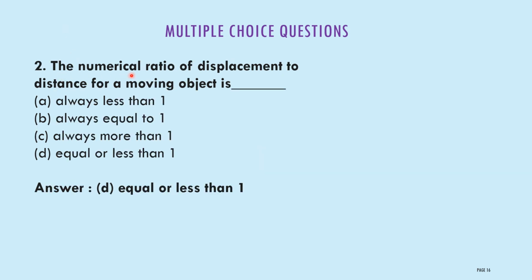Next one: the numerical ratio of displacement to distance for a moving object is: option A always less than 1, option B always equal to 1, option C always more than 1, option D equal to or less than 1. The correct answer is equal to or less than 1. Here they are asking the numerical ratio of displacement to distance. For a given moving object, it is always equal to or less than 1.